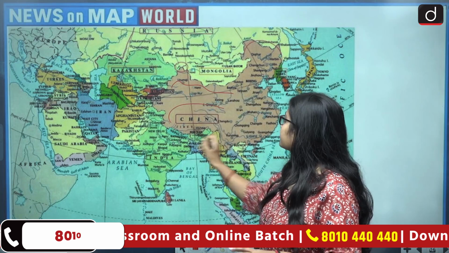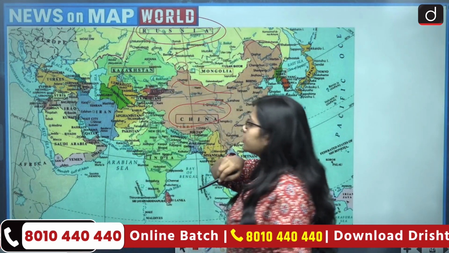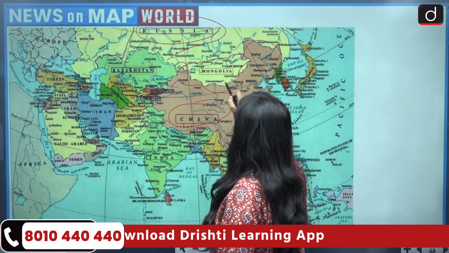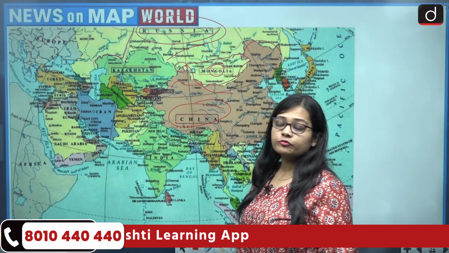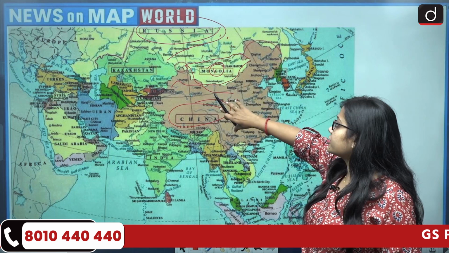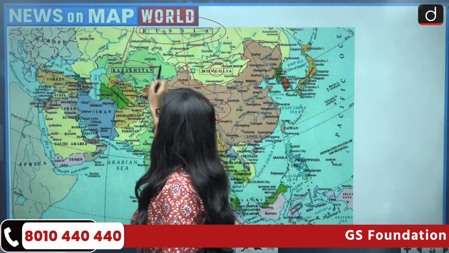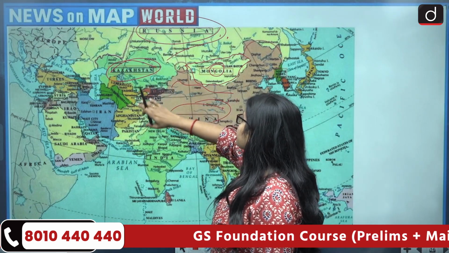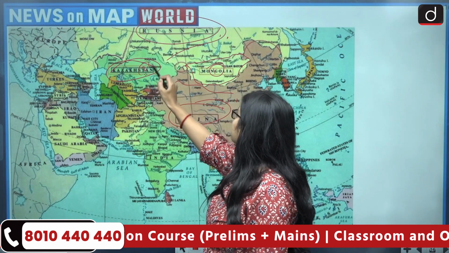Now look at the map of Russia and China. This is China, and this is Russia. Now let us talk about the countries which share border with both Russia and China. Between Russia and China comes Mongolia. So Mongolia becomes the first country which shares border with both. Russia is at the northern side of it while China is at the southern side of it. Then the second country is Kazakhstan, which is a Central Asian country, and Kazakhstan also shares its northern border with Russia and its southeastern border with China. So first is Mongolia, second is Kazakhstan.